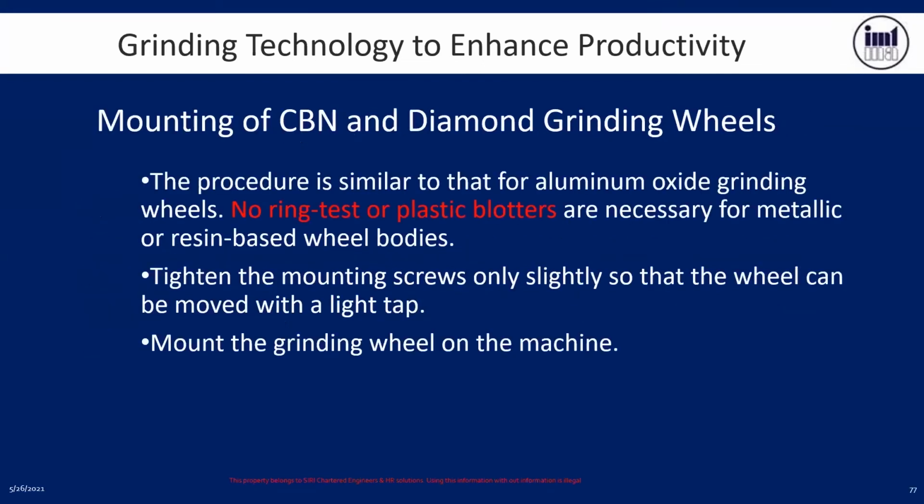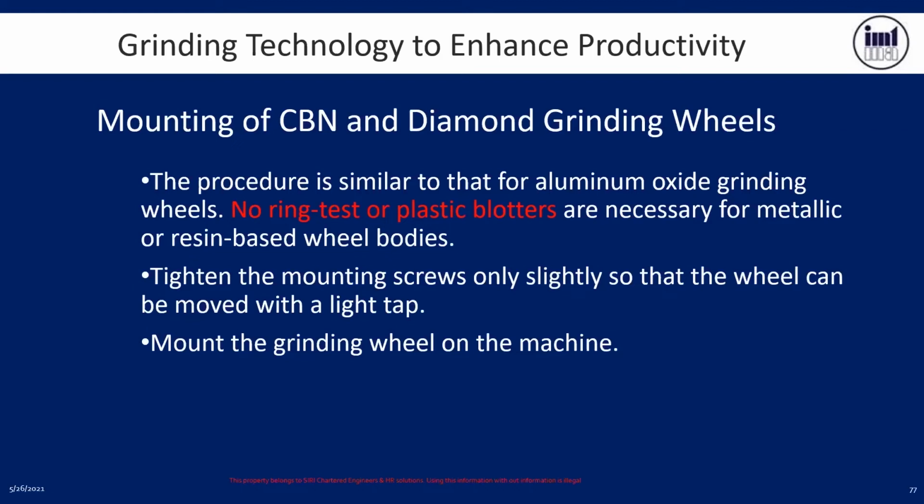If you are mounting a CBN or diamond wheel, the procedure described till now is similar. Only small changes are there. No ring test or plastic blotters are necessary for metallic or resin-based wheel bodies. Tighten the mounting screws only slightly. In that case, we tighten all 6 screws evenly, at all points. This is required so you can adjust when there is a small runout on the wheel. Tighten the mounting screws only slightly so the wheel can be moved with a light tap.